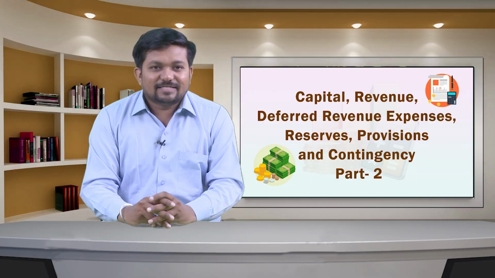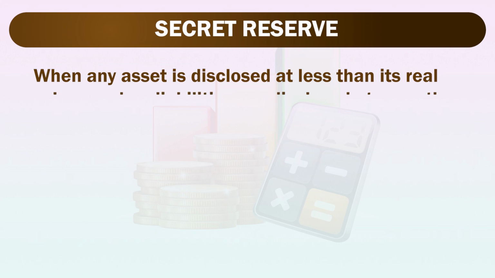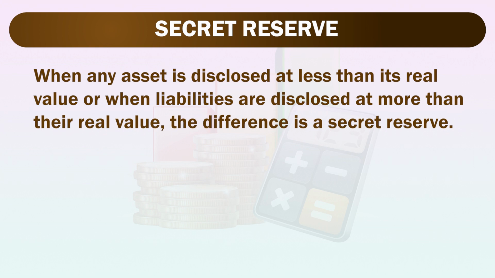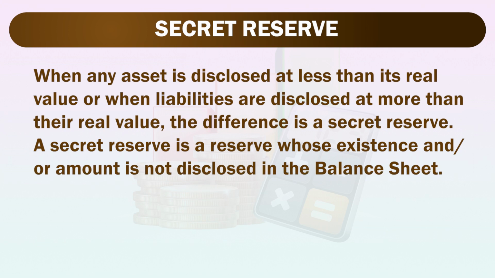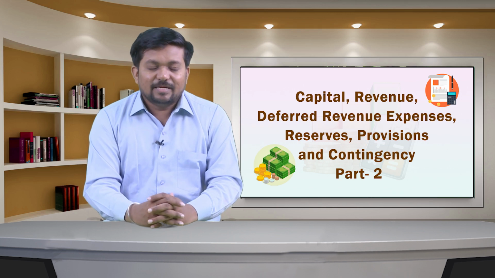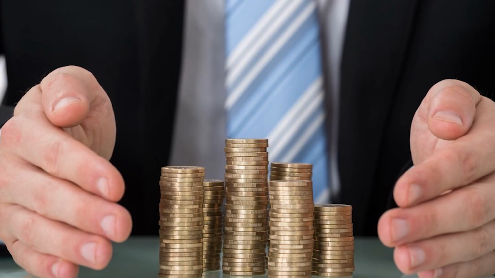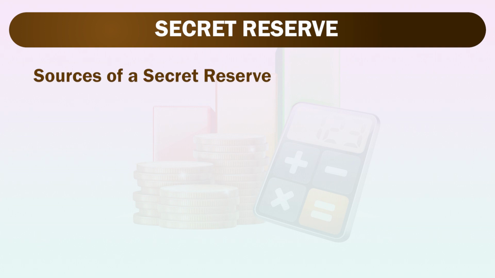Now, the second point is secret reserve. When any asset is disclosed at less than its real value, or when liabilities are disclosed at more than their real value, the difference is a secret reserve. A secret reserve is a reserve whose existence and/or amount is not disclosed in the balance sheet. It is also called a hidden reserve. Essentially, there is a surplus of assets over liabilities, and this surplus is not disclosed or shown in the balance sheet.